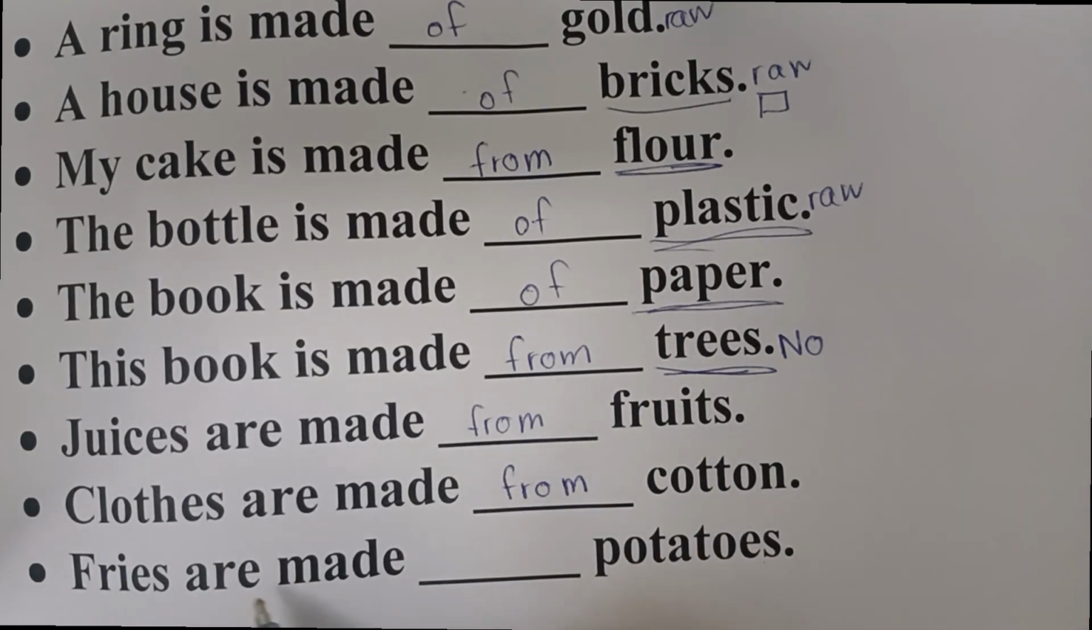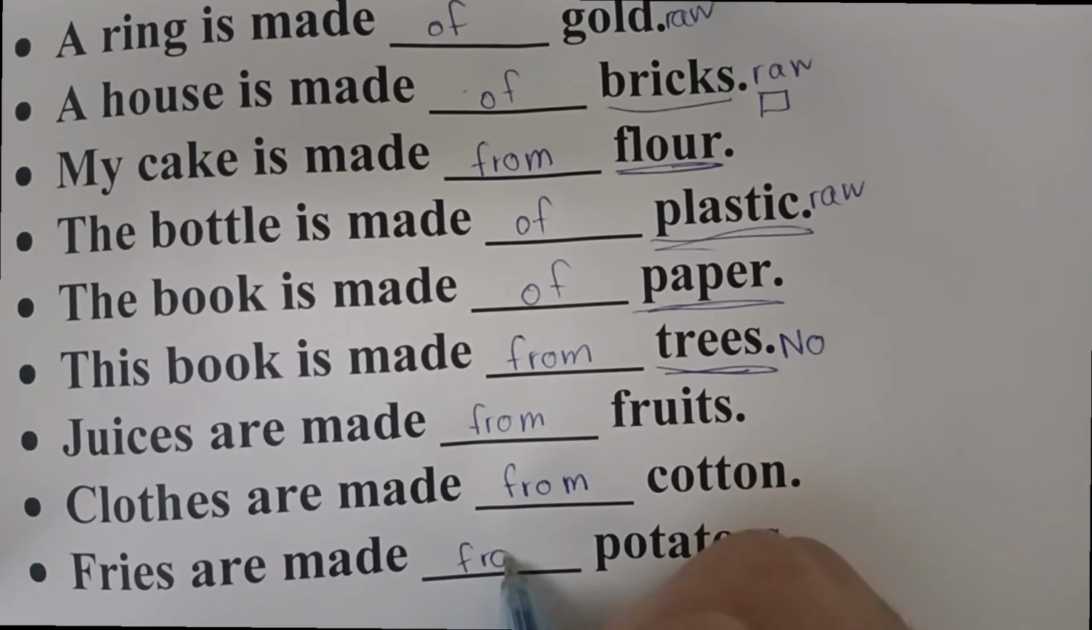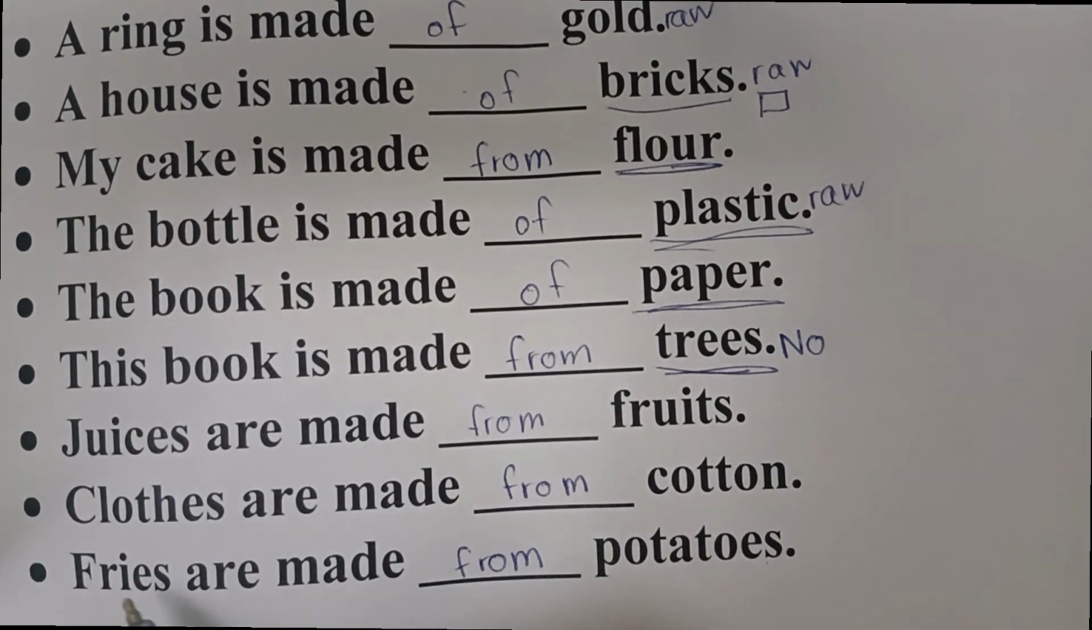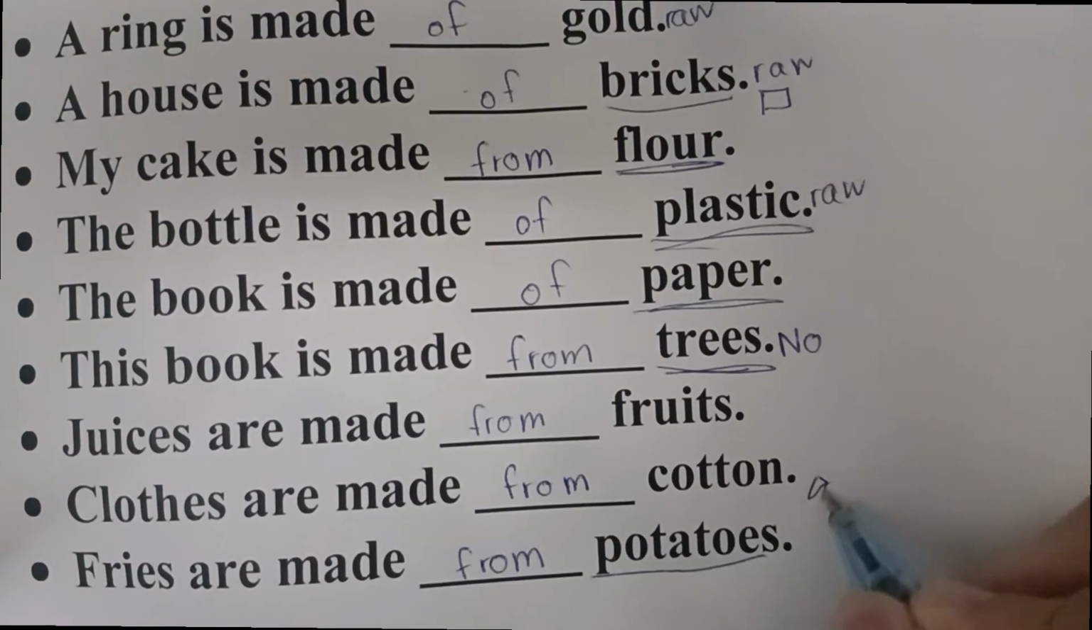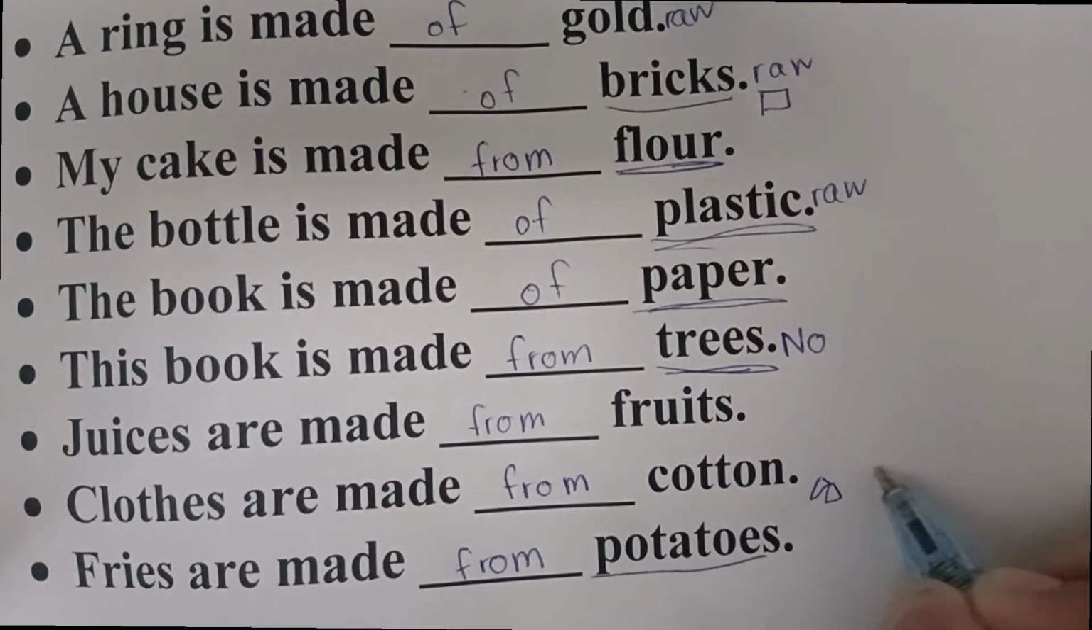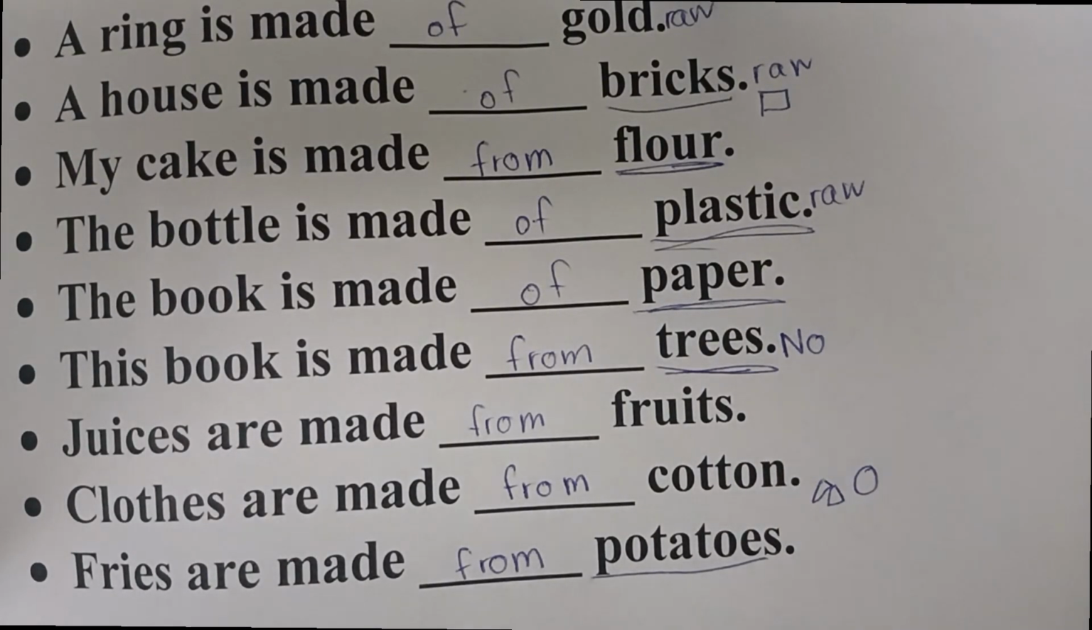The next is fries are made / potatoes, so it is also gonna be from, because when you make the fries, you cannot convert back into their original position, potatoes, like these. You cut the french fries in small pieces, but the potato is circle or oval, so you cannot convert back into the original position. I hope you enjoyed and learned well.